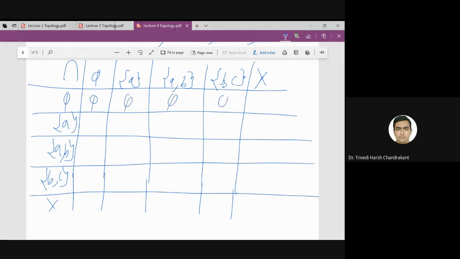All these are phi, because we are taking intersection with phi. Now the intersection of a with all these elements will be a, this will be phi, this will be a. Just verify, if I am making any mistake, you can tell me.